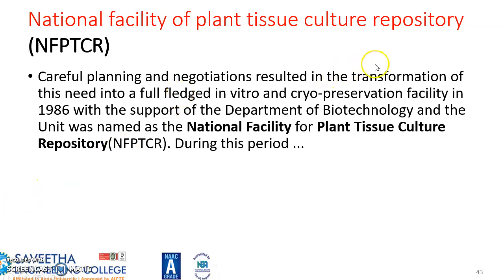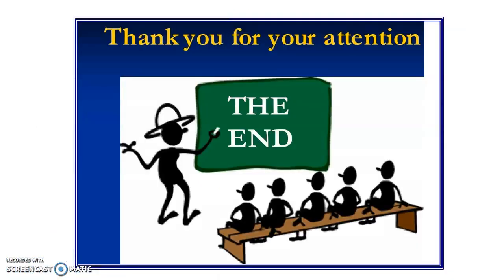National Facility for Plant Tissue Culture Repository. Careful planning and negotiation resulted in the transformation of this need into a full-fledged in vitro and cryopreservation facility in 1986 with the support of the Department of Biotechnology, and the unit was named the National Facility for Plant Tissue Culture Repository. During this period we could conserve, we could preserve so many plants.